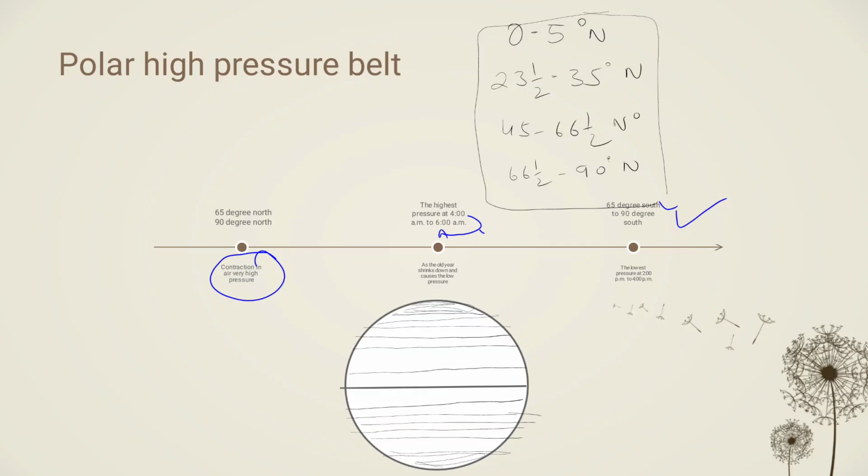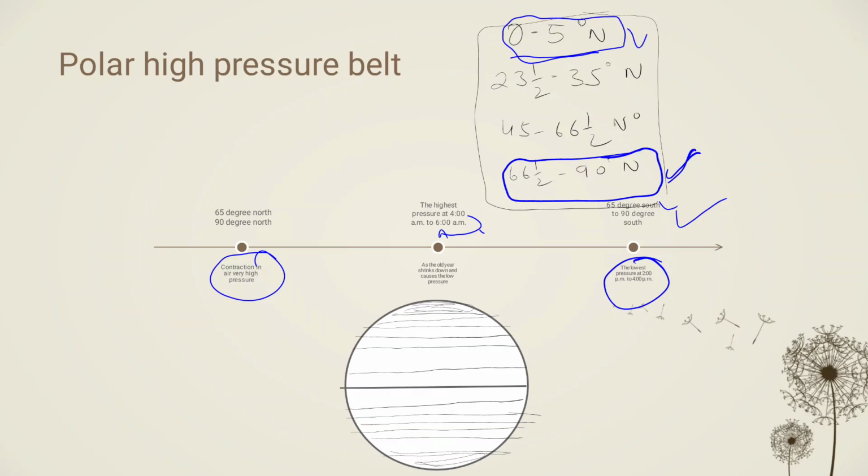And if we talk about the lowest pressure, then that will be 2 pm to 4 pm, because of the highest temperature. So these are the pressure belts in the northern hemisphere. First one is the equatorial low pressure belt, and second one is the polar high pressure belt. Till now we have studied these two pressure belts.